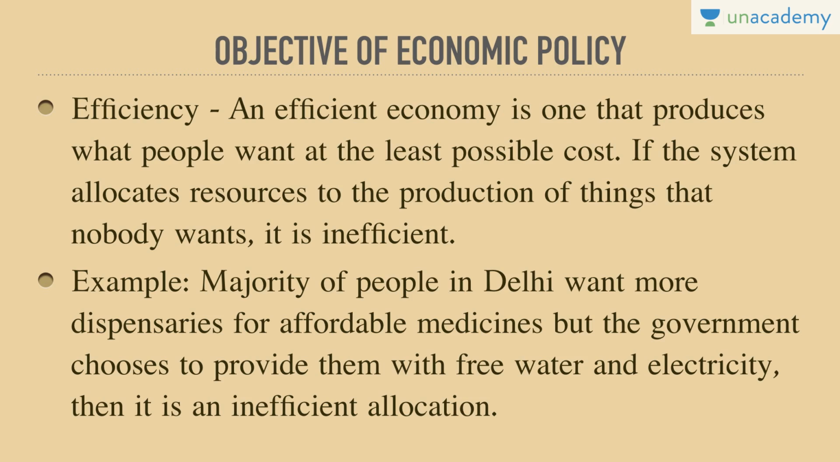How would this efficiency be brought? Only if the government takes actions. Just think, if the government is not taking actions and the private sector is doing all the work, there would be no efficiency. Why would there not be any efficiency? Reason being that goods would be provided, even government provides goods, but the private sector would not be providing goods at the least possible cost, because they are only working for one thing, and that is, you understand it right, profit. If the system allocates resources to the production of things that nobody wants, it is inefficient.